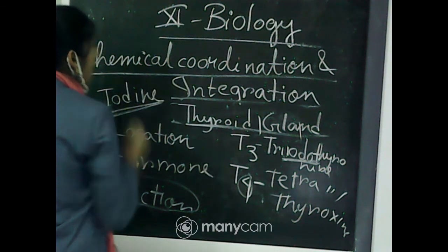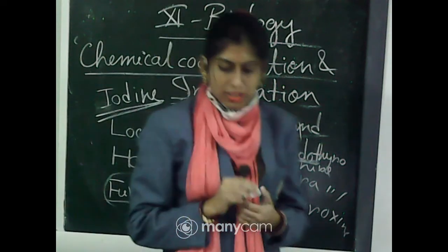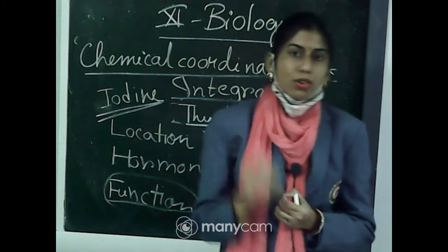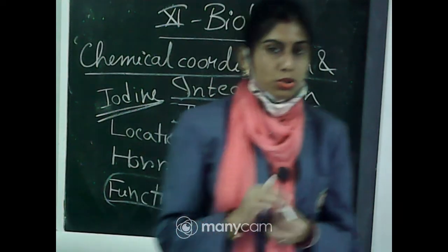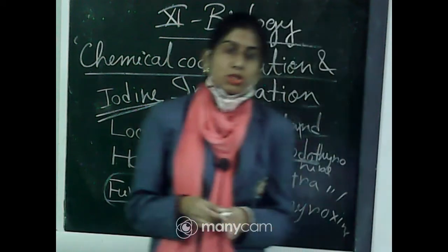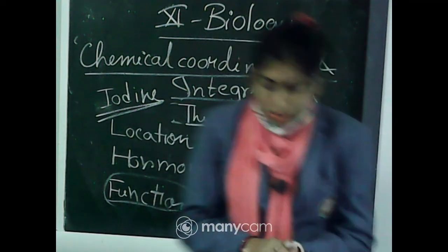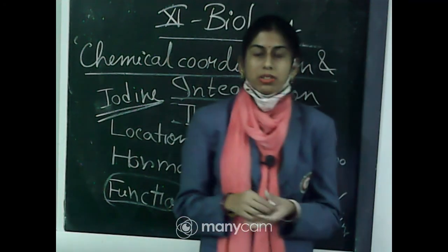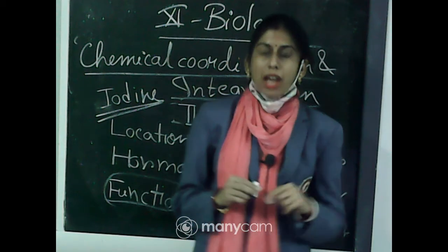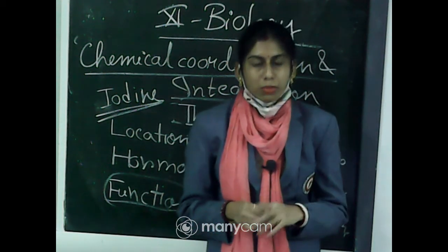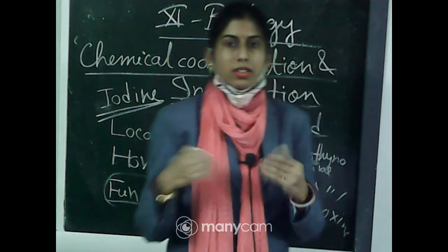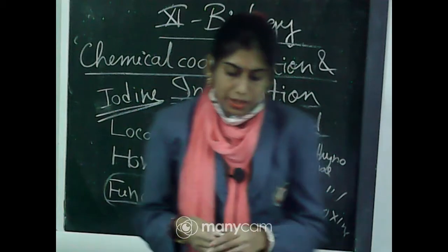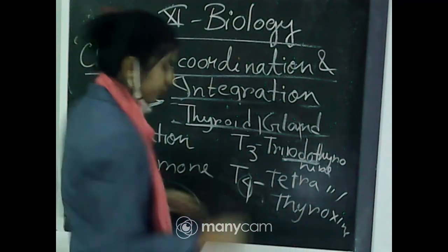Why iodine? Because iodine is essential for the synthesis of the thyroid hormones. Without iodine, these thyroid hormones will not be synthesized. That is why we should take an appropriate amount of iodine in our diet. So, what will happen if we don't? Some problems may occur. Deficiency of iodine in our diet may result in hypothyroidism.